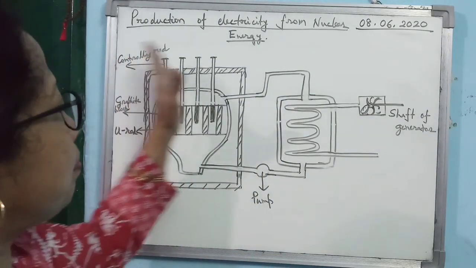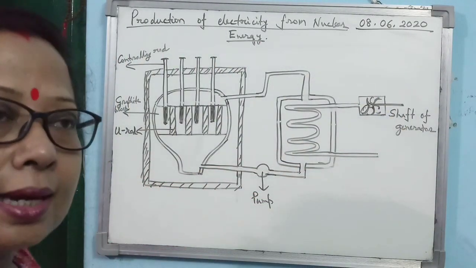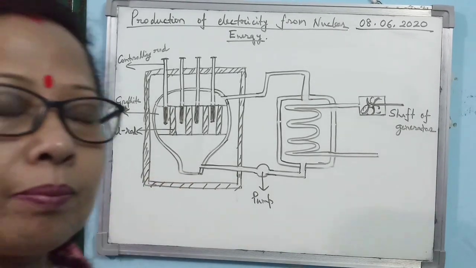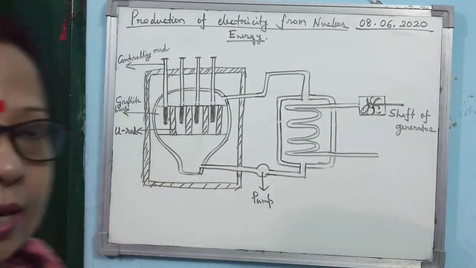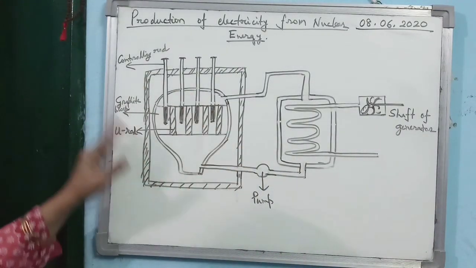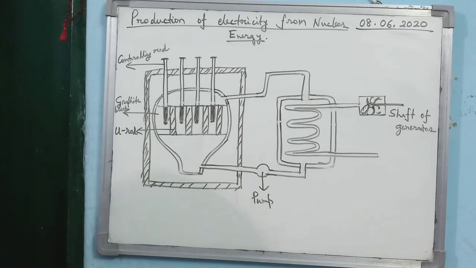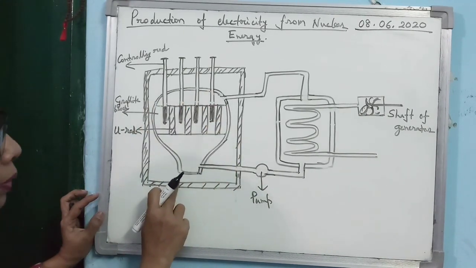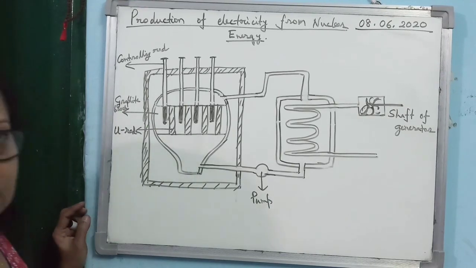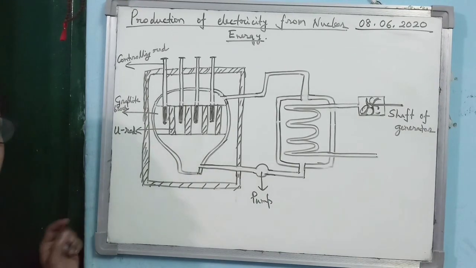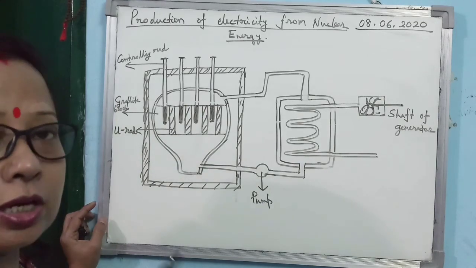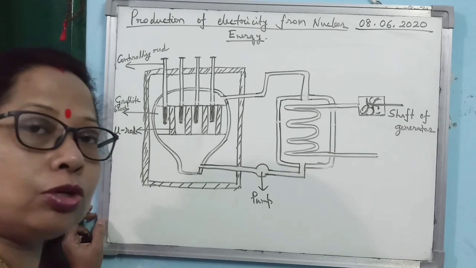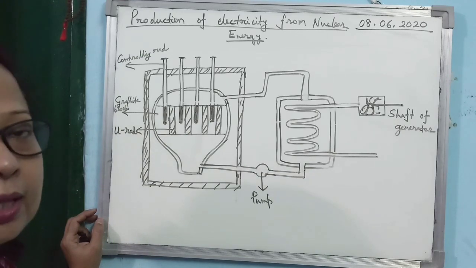So here is the simple diagram of the nuclear reactor. This diagram you can draw in your copy from the book itself. What is the main structure? In the nuclear reactor, this is the main chamber where the reaction takes place. What reaction takes place? Controlled nuclear fission reaction. If you want a controlled nuclear fission reaction, then you need the fuel rod.